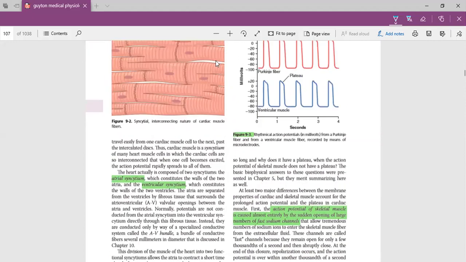Then you can see here another graph which is of Purkinje fiber. What are the Purkinje fibers? Our heart has a conducting system. It is similar to the wiring in our houses. You can see that in our house we have electrical wiring, which supplies different appliances like AC, like TV.